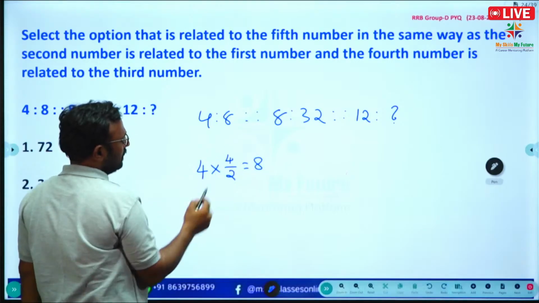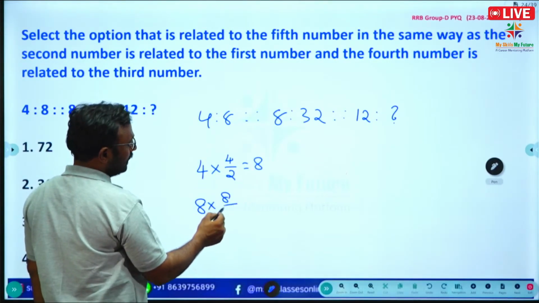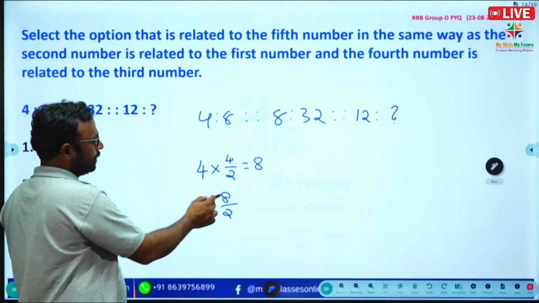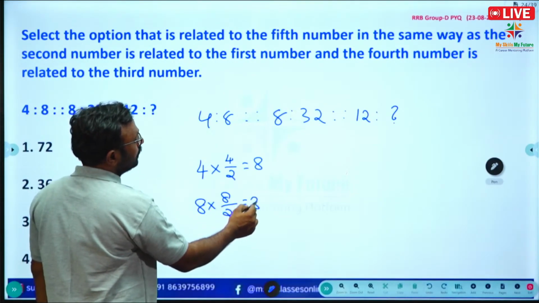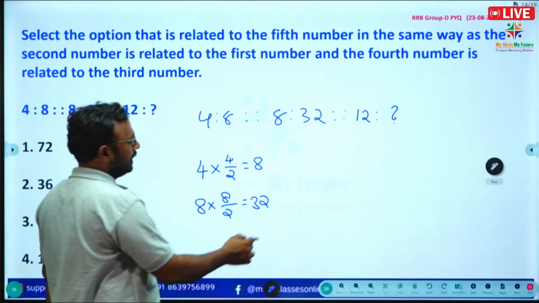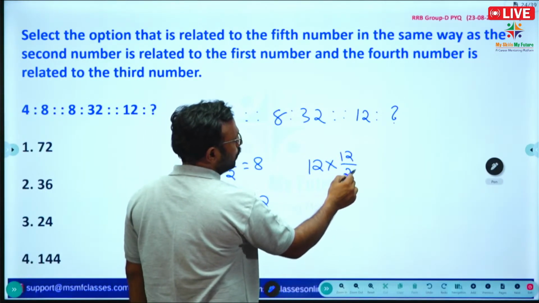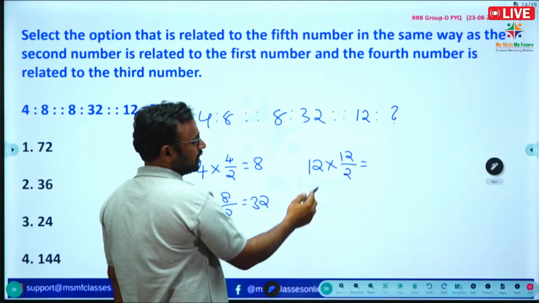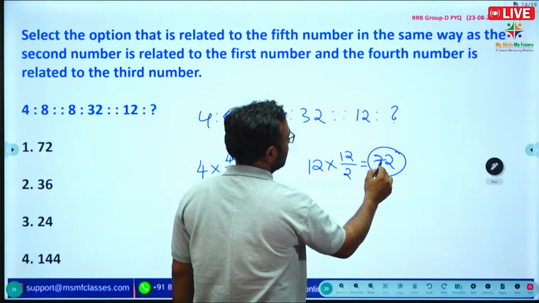And here, the first number into half of it. So 8 by 2 is 4, 8 fours are 32. Similarly, 12 into 12 by 2, so 12 by 2 is 6, 12 sixes are 72.